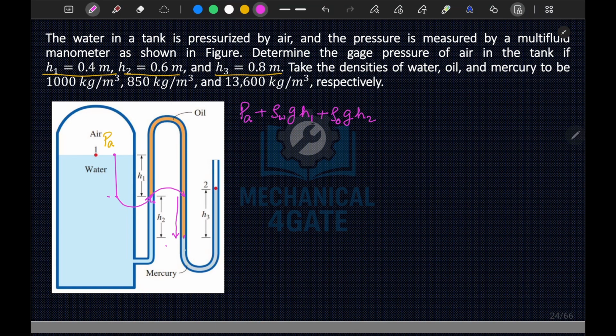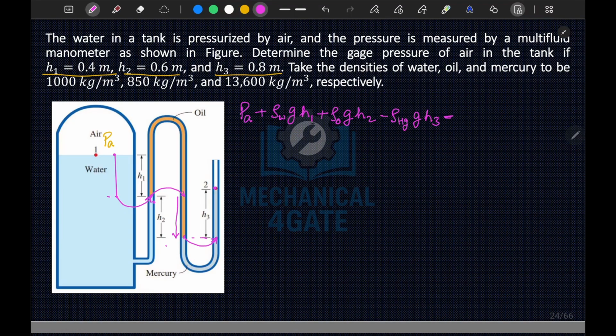And here again this is your mercury, so here and here your pressure will be the same, same level and same liquid. Now we are moving upward, so this will be minus rho mercury into G into H3. So we have reached point 2, and at point 2 pressure is atmospheric pressure.